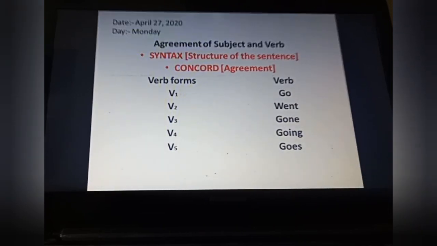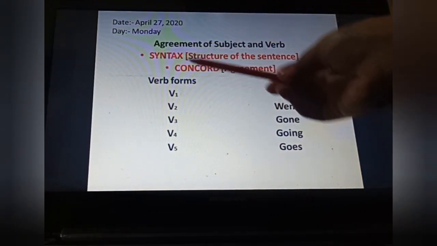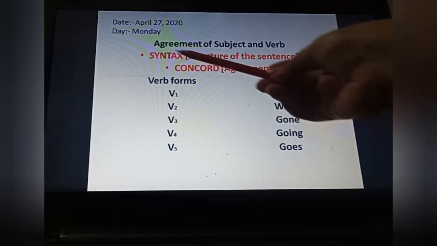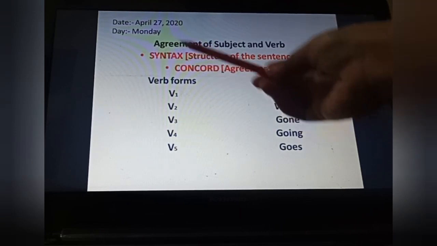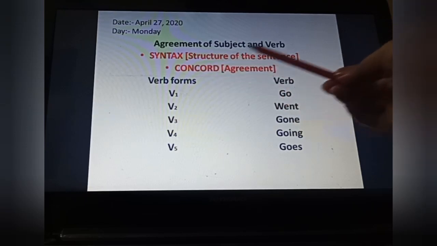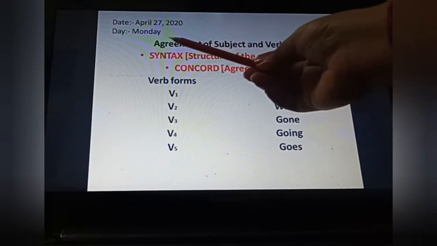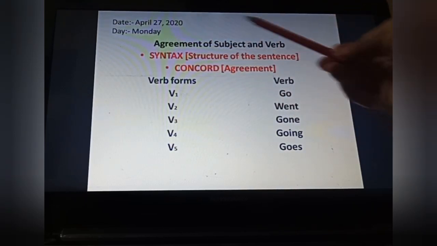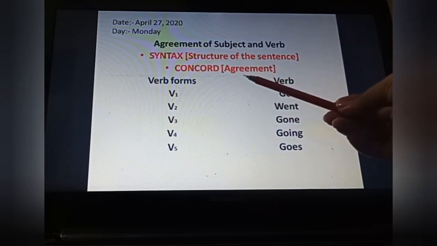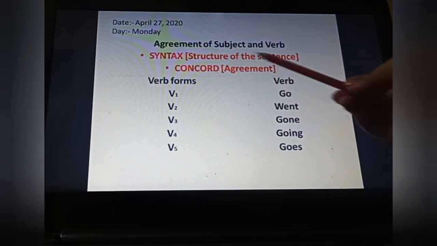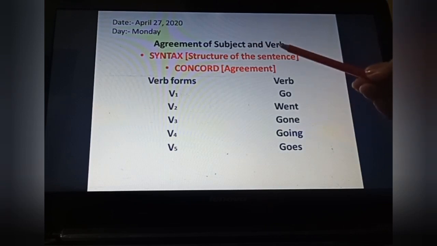Now, as you know, today we are going to start agreement of subject and verb. In some of the books, you must be seeing these two names, syntax and concord. They both have the same meaning. Syntax means structure of the sentence, that is, the agreement of subject and verb. Same with concord, it means agreement between subject and verb. Some basic rules I just want to tell you.